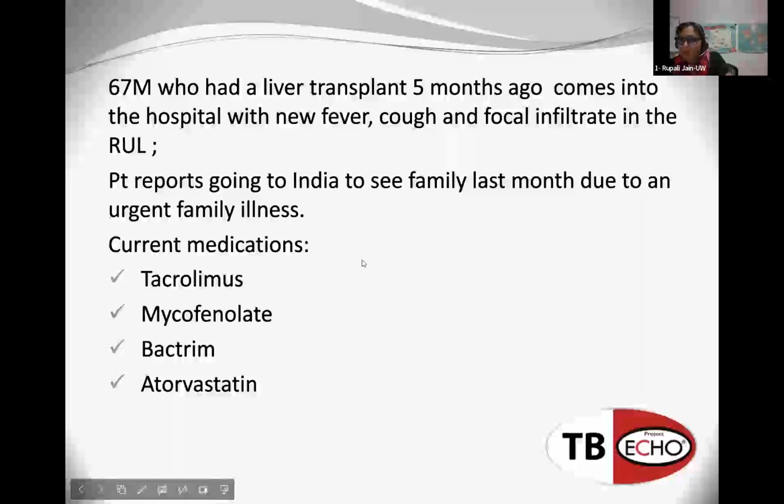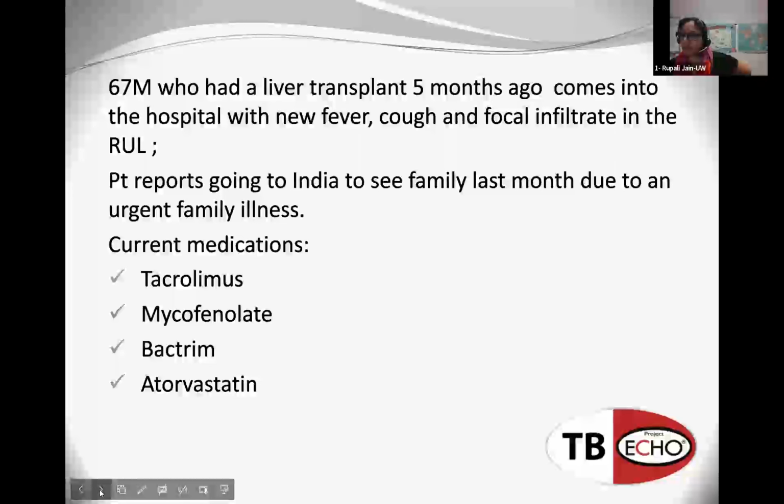Okay, we'll move to the next case. A 67-year-old male who had a liver transplant 5 months ago comes into the hospital with a new fever, cough, and focal infiltrate in the right upper lobe. The patient reports going to India to see family in the last month due to an urgent family issue. The patient is on standard post-transplant medications. This includes the immunosuppressants tacrolimus and mycophenolate, Bactrim, and atorvastatin, which is a cholesterol medication. And so which medications do interact with this?